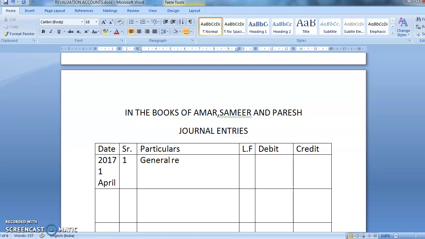So this entry is general reserve account debit. General reserve account debit to.